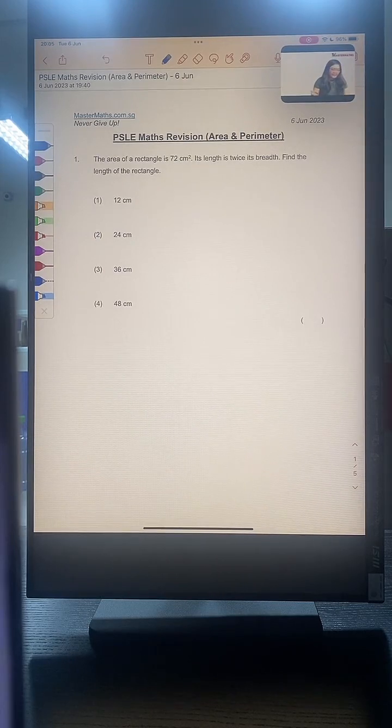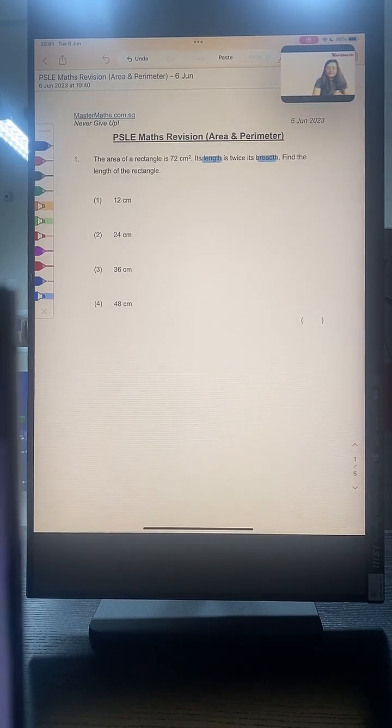Okay, let's begin with question number 1. The area of a rectangle is 72 cm square. Its length is twice its breadth. We know that the length is 2 times of the breadth. Find the length of the rectangle.